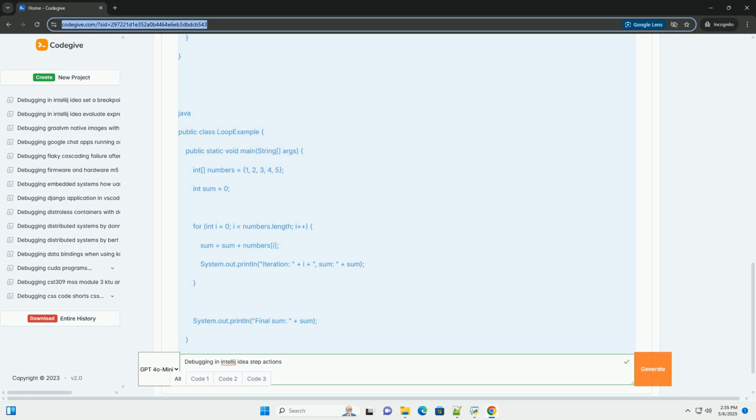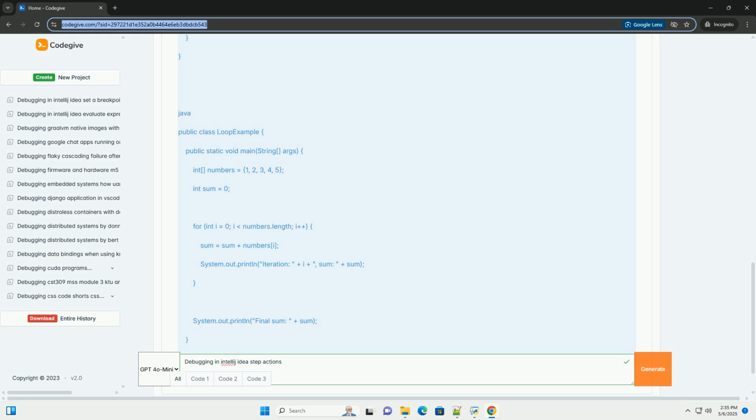Multi-threading issues: use the threads pane to examine the state of different threads and identify potential race conditions or deadlocks. Tips and best practices. Start small: don't try to debug an entire complex system at once. Start by focusing on the area where you suspect the problem lies. Use breakpoints strategically: place breakpoints at key points in your code to understand the flow of execution.